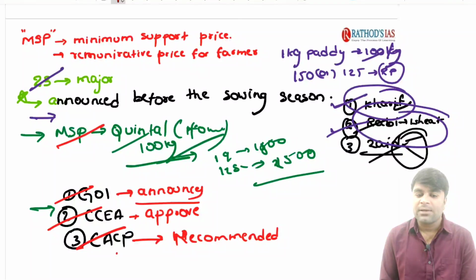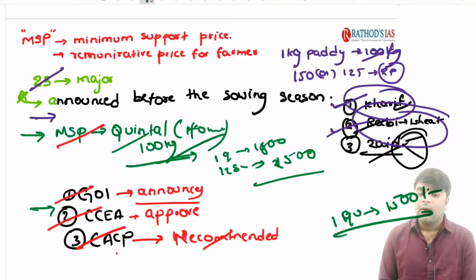Now, when it comes to who announces, whose recommendation, and whose approval, the Commission for Agriculture Cost and Prices recommends the MSP. What is the meaning of recommending the MSP? Say, for example, 1 quintal of paddy should be 1500. In such a way, how much should be 1 quintal of paddy, how much should be 1 quintal of sugarcane, how much should be 1 quintal of wheat. So, in such a way, the CACP recommends the MSP, the monetary terms of MSP,